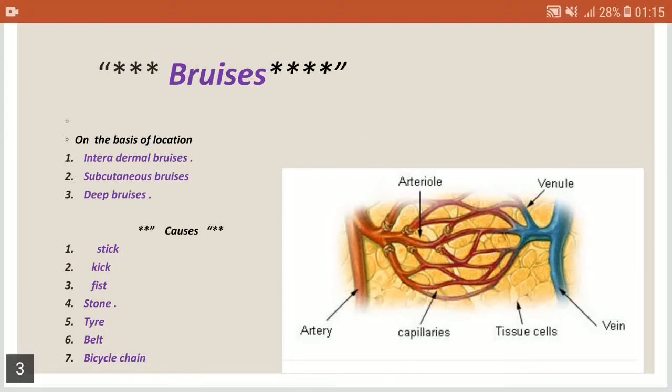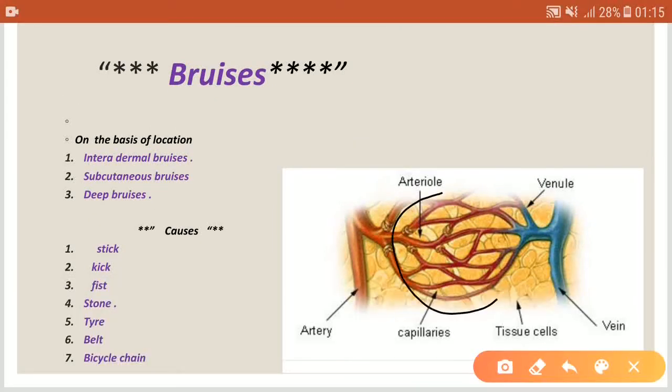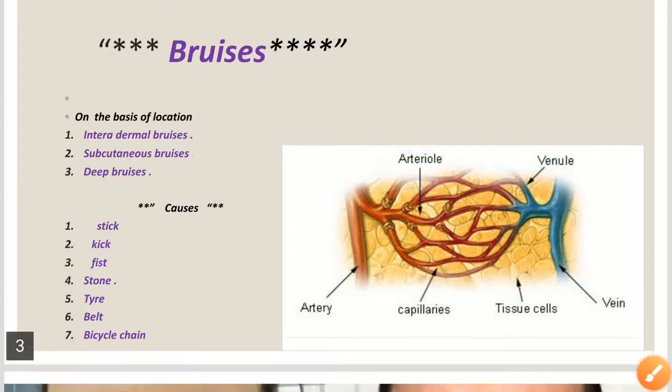Here in this picture you can see a network of arterioles, venules, and capillaries, and this network is responsible for the bleeding within the tissues or the intercellular spaces.